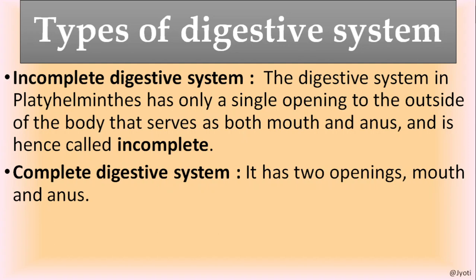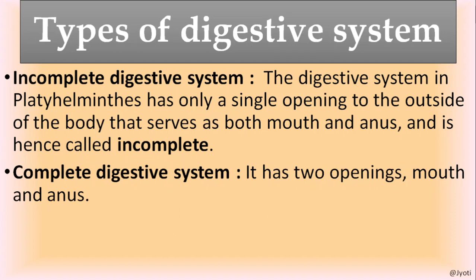There is no complete digestive system. So here a single opening is present to the outside which acts as both mouth and anus. And since there is only one opening to perform both ingestion and egestion, the digestive system is incomplete.